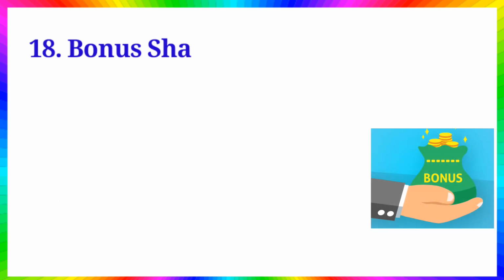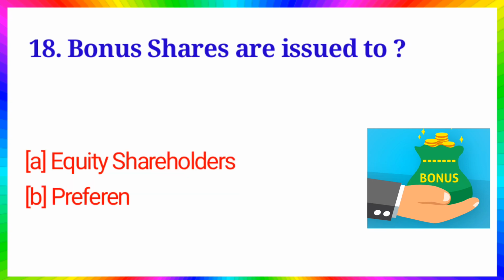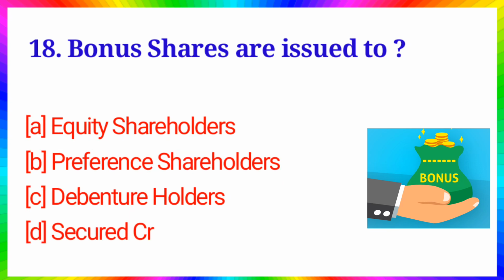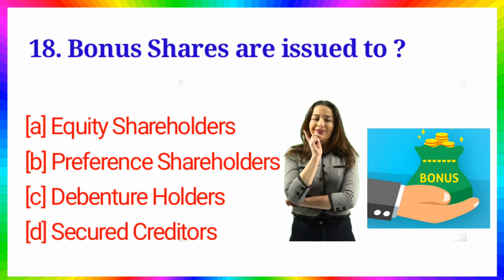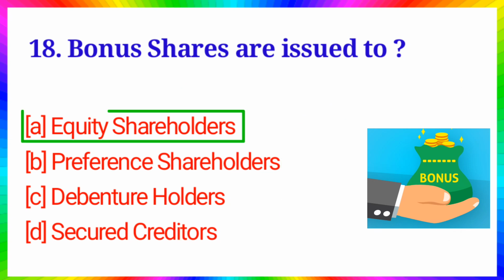Question number 18. Bonus shares are issued to option A, equity shareholders, B, preference shareholders, C, debenture holders, D, secured creditors. Answer is option A, equity shareholders.